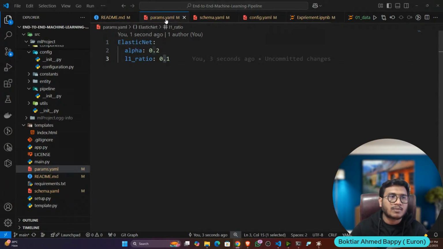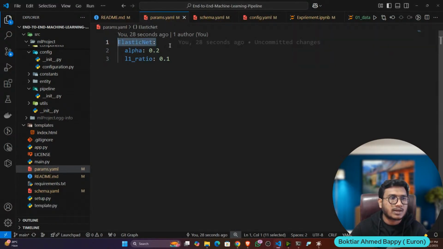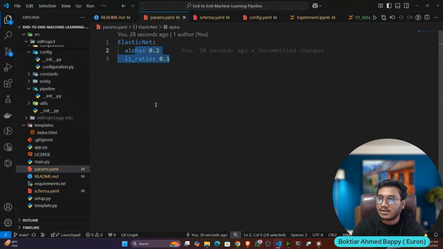Now you can ask me, why a YAML file? Can I use a JSON file? Yes, you can also use a JSON file to manage the configuration, but YAML is a very well structured format. Managing configuration is very easy here. It's a clean way to mention things, and most configuration files nowadays use YAML, instead of using JSON or any other file. Is this making sense, guys? Let me know.